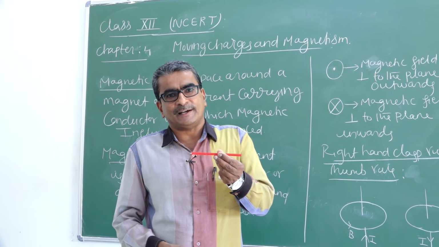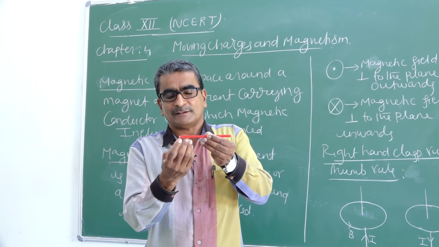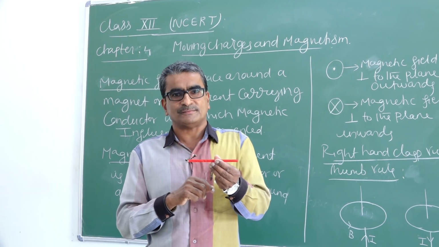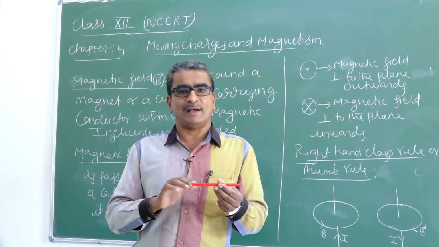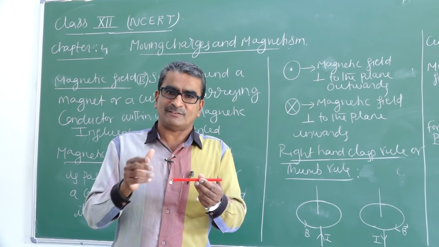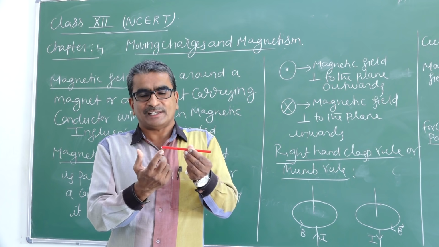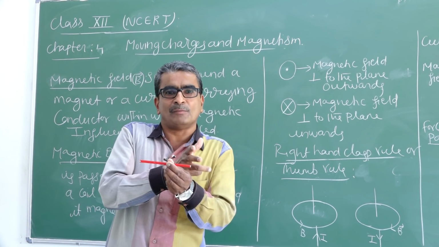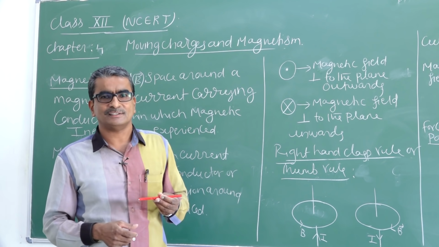You can notice a white color dot mark here. Usually any magnet will have two poles, north pole and south pole, because monopole magnets do not exist. Poles always exist in pairs. So the white mark indicates the north pole and the other end where there is no mark indicates the south pole.